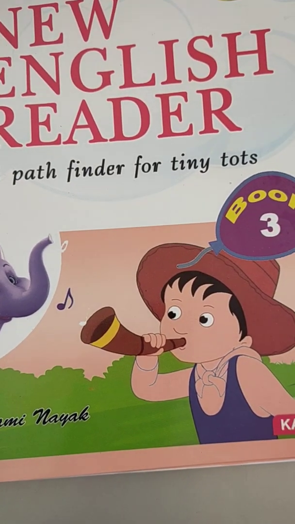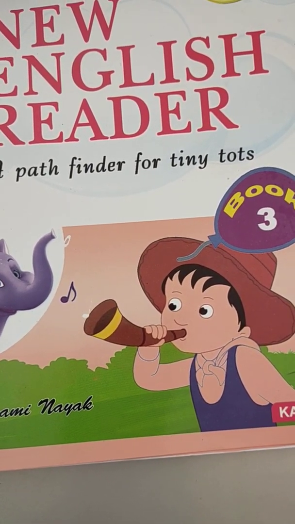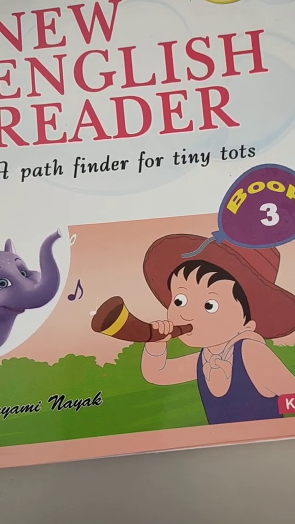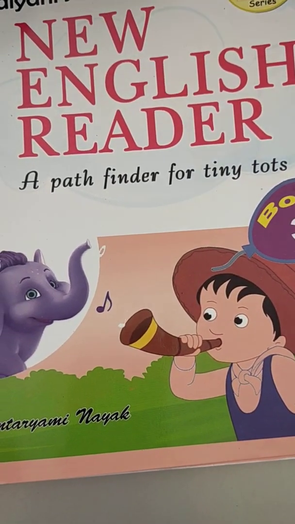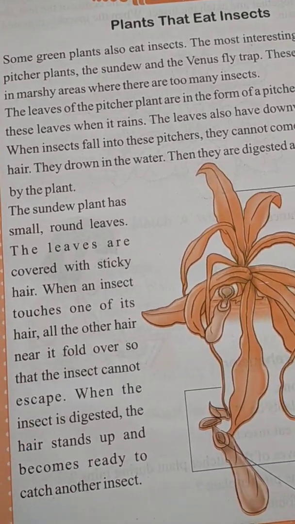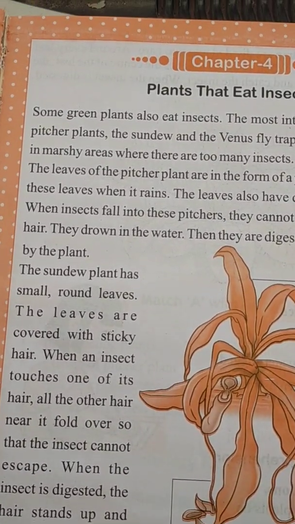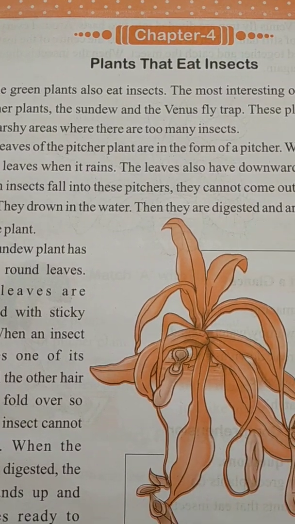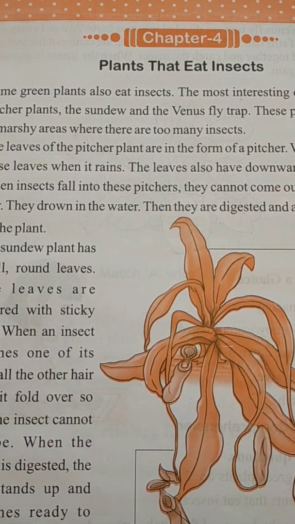My dear tiny tots of standard 3, I think today we will read the English grammar. That means you have to open your book page number 33. That is chapter 4, plants that eat insects. So we have already written and read out the difficult words and their meanings.